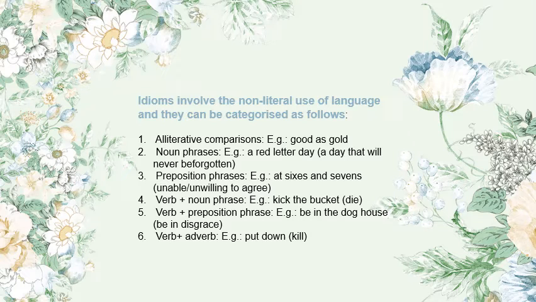First, alliterative comparison. For example, good as gold, which means very good. Second, noun phrase. For example, a red letter day, which means a day that will never be forgotten. Third, preposition phrase. For example, at sixes and sevens, which means unable or unwilling to agree. Fourth, verb plus noun phrase. For example, kick the bucket, which means die.